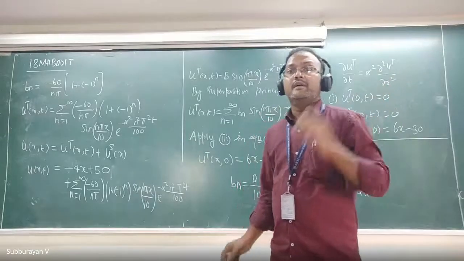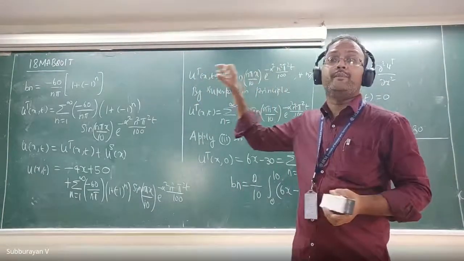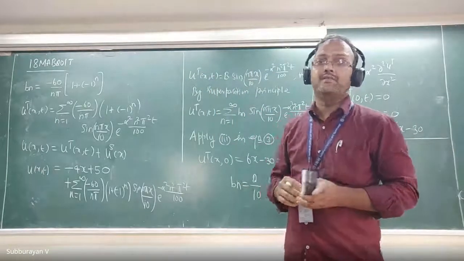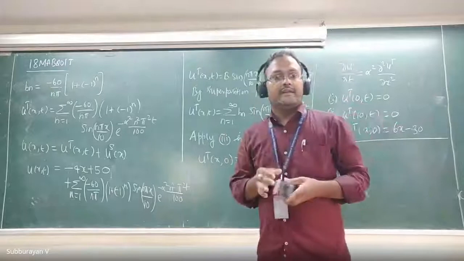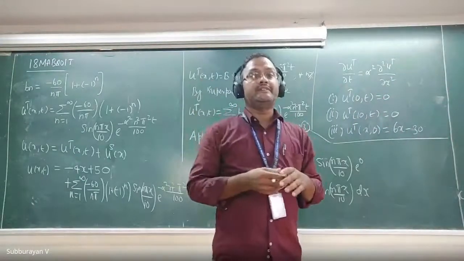That means after a long time, the solution, I mean the temperature distribution along the rod, is going to be the steady state temperature. Okay, this is for the illustration. When will I get some non-zero steady state temperature?